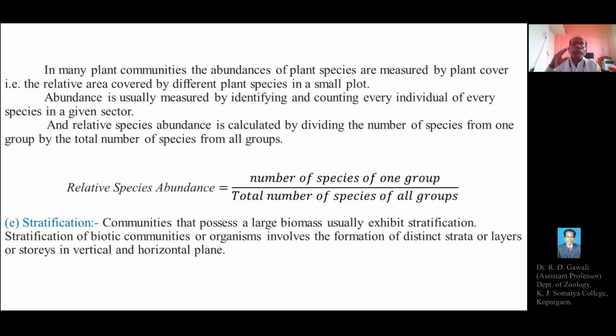So in many plant communities, the abundance of plant species is measured by plant cover.